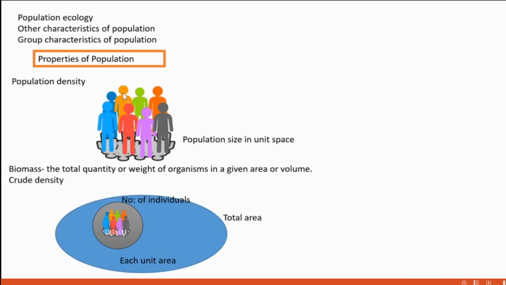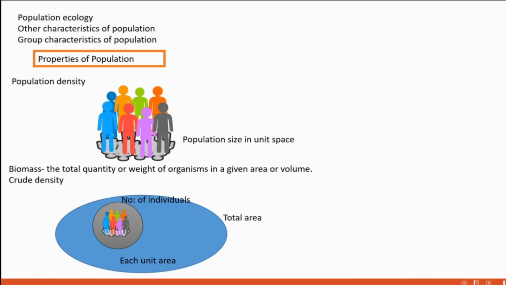Next, what is population ecology? Population ecology deals with population. It's clear? Population ecology deals with population and its growth, its density, its size, its multiplication, its natality.